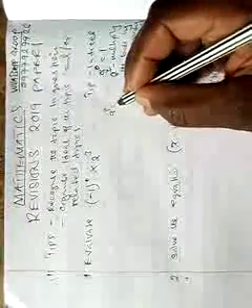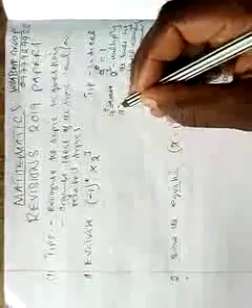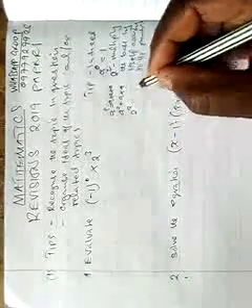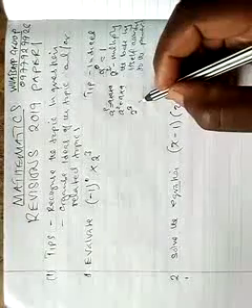If it's 2, that is a times a. So a raised to the power 3 is the same as a times a times a, and a raised to the power 2 means a times a. Not, for example, 2 raised to the power 3 and then you say 2 times 3. This is wrong. It's 2 times 2 times 2, like this. 2 times 2 is 4, times 2 is 8.